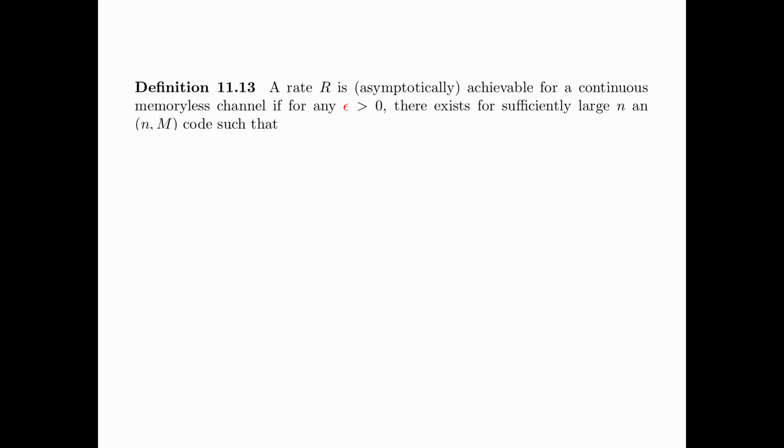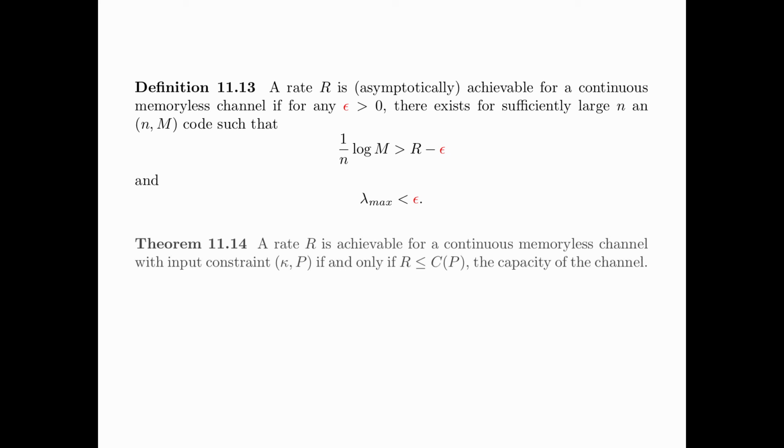A rate R is asymptotically achievable for a continuous memoryless channel if for any ε greater than 0, there exists for a sufficiently large n an (n, M) code such that 1/n times log M is greater than R minus ε, and λ_max is less than ε. Theorem 11.14, the channel coding theorem, states that a rate R is achievable for a continuous memoryless channel with input constraint (κ, P) if and only if R is less than or equal to C(P), the capacity of the channel.